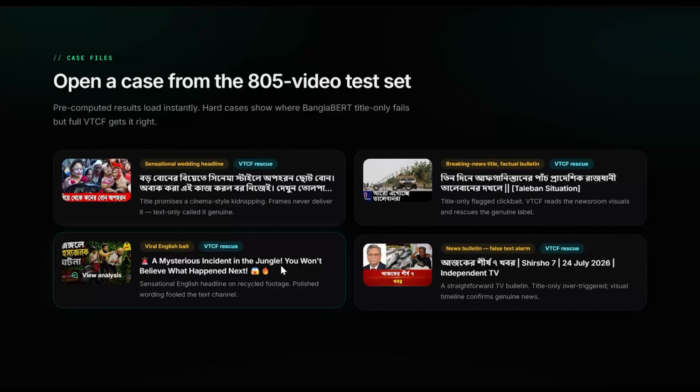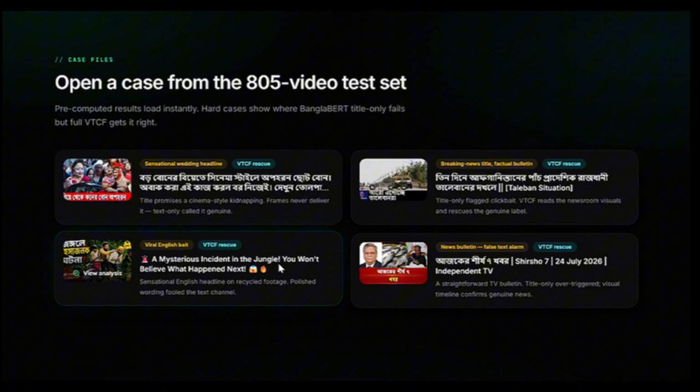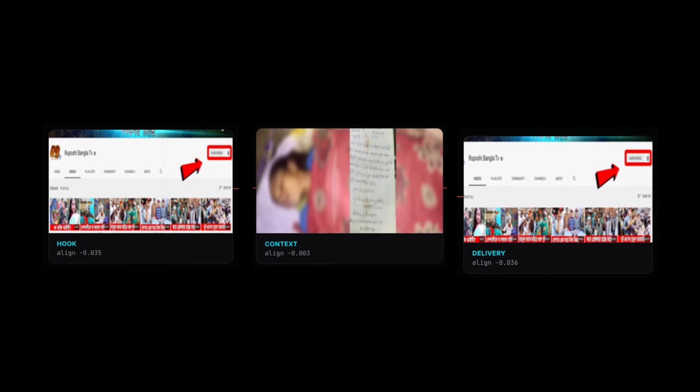Although it was specifically built for Bengali videos, you can still try it on others. For quick testing, our app also features pre-cached hard cases directly from our test set, so you can evaluate complex examples instantly with a single click. Once analyzed, VTCF will extract key temporal checkpoints from the video stream, the hook, the context, and the delivery.